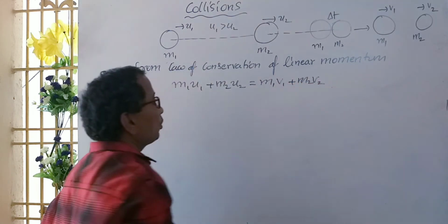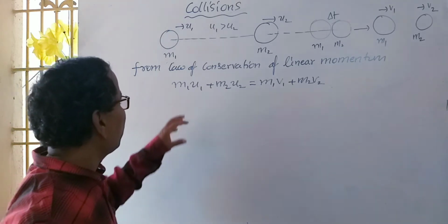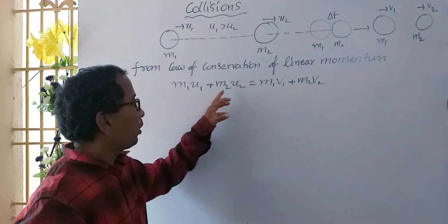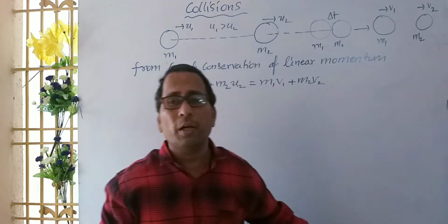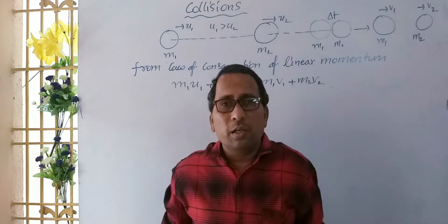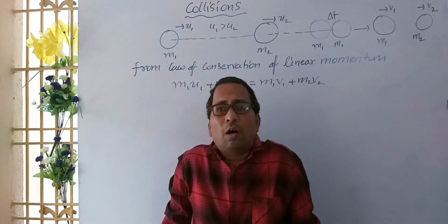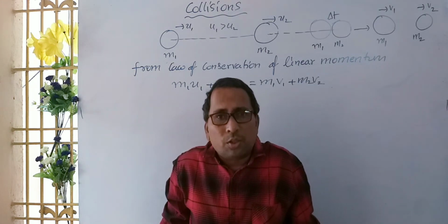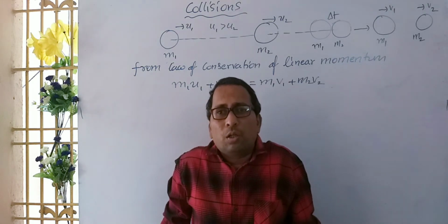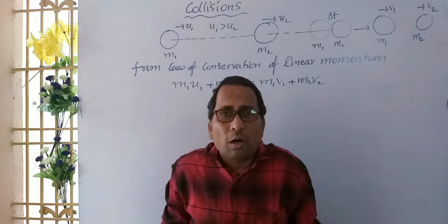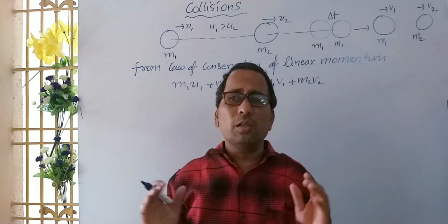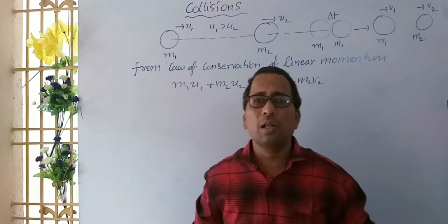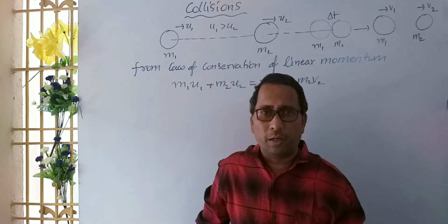So what is the statement here? The initial momentum of the system is equal to the final momentum of the system. That is, the initial momenta of all particles of the system is equal to the final momenta of all particles of the system. That is called the law of conservation of linear momentum.